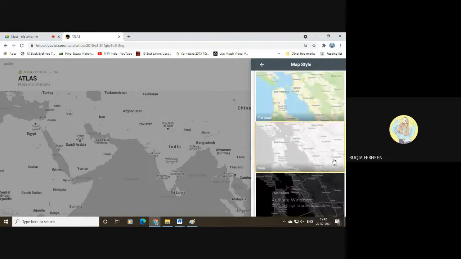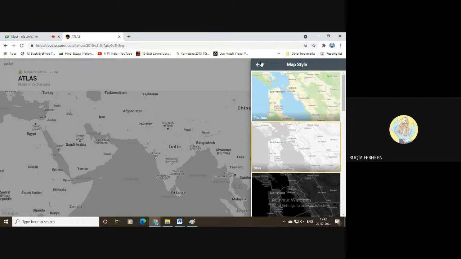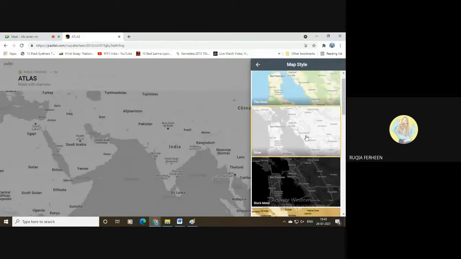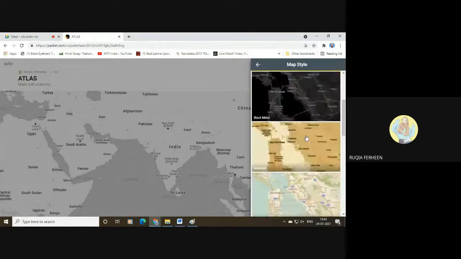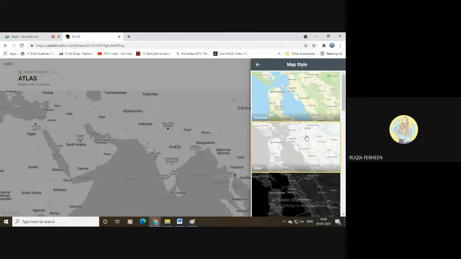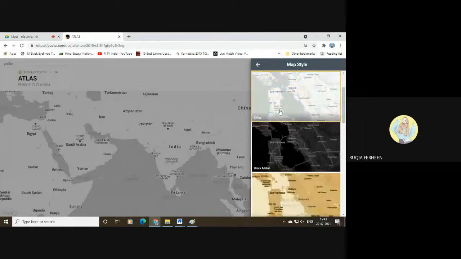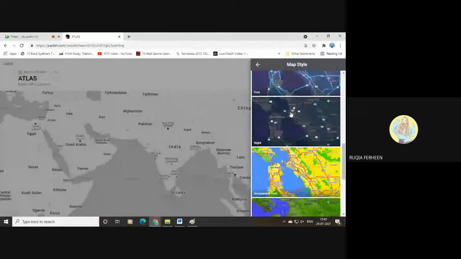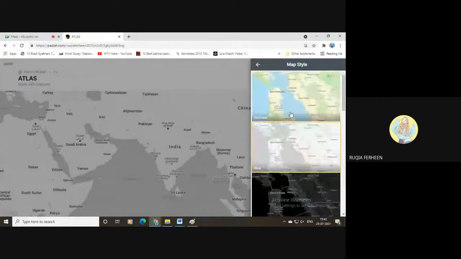These are the mapping styles. There are many mapping styles. Just go on to the mapping option, and here you can see however you want. If you just want a map with land, greenery and water options, you can go with that. If you want a grayscale, you can select the grayscale or black background. Whichever pattern you want, you can select it. I'll go with the first option, a basic one.